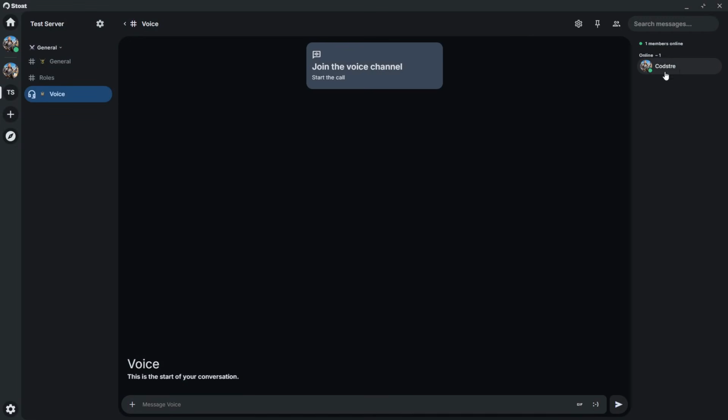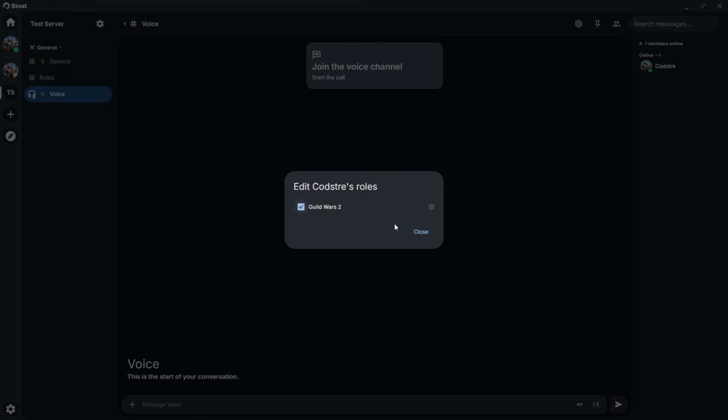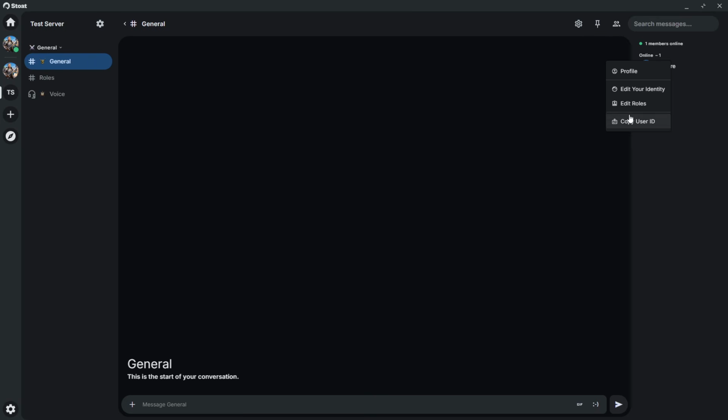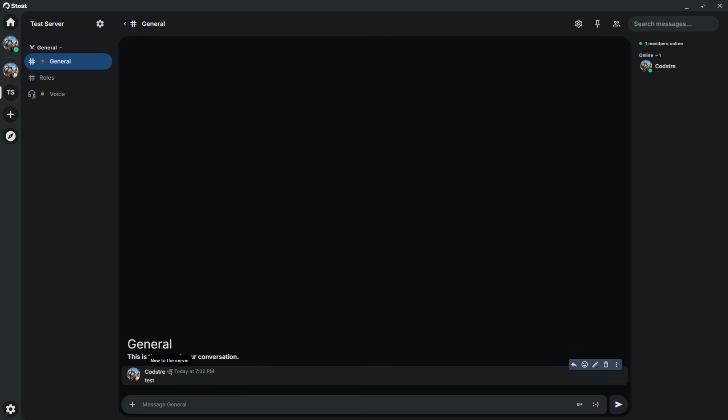So whenever you give yourself this role, edit roles, Guild Wars 2. Well, let me go back to general here and turn that role off real fast. So we'll just go test. So you can see that it just has this new to the server. It's a default setting. So that's just how that is.